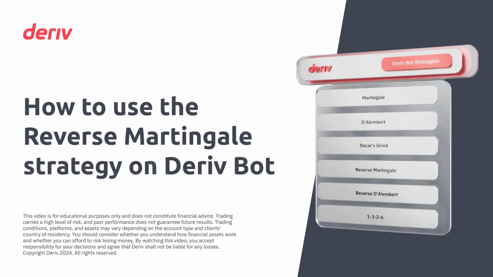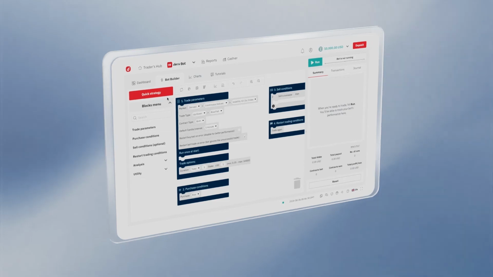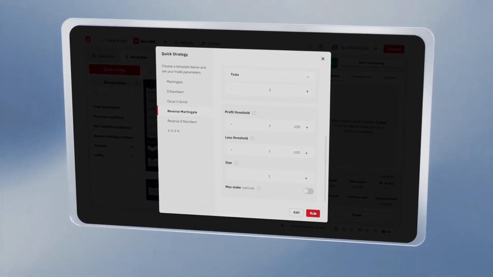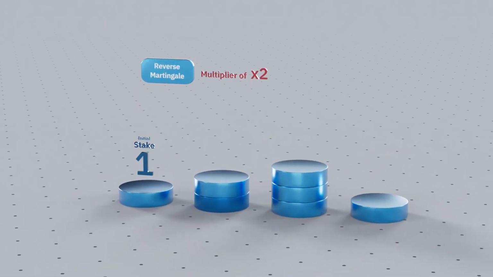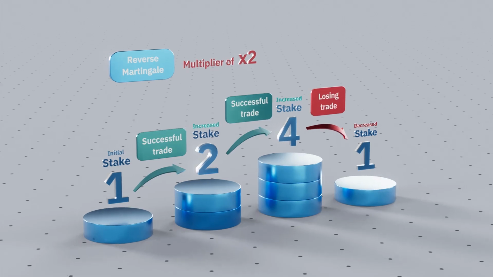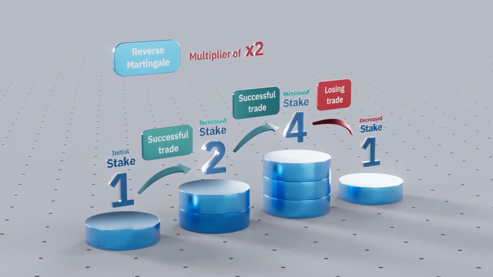Introducing the Reverse Martingale strategy, one of Deriv Bot's preset strategies designed to help you navigate the markets with ease. The concept behind this strategy is that the stake increases as per the preset multiplier after every successful trade. Here is how it works.